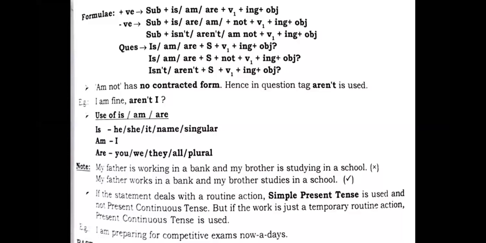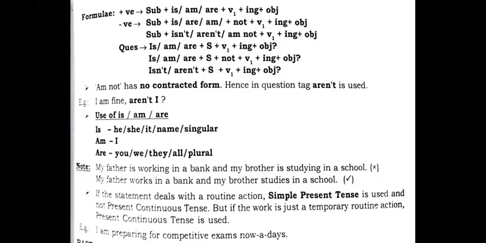Am not has no contracted form. You must have used is not into isn't, are not into aren't, but am not doesn't have a contracted form, amn't. That means am not has no contracted form, hence in a question tag aren't is used. You must say, I am fine, aren't I? This aren't I actually creates trouble in the exams. You will get there, amn't I, I am fine, amn't I?